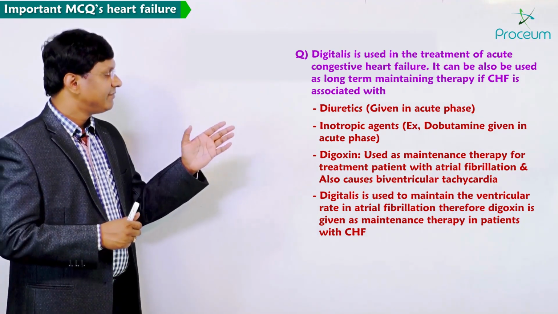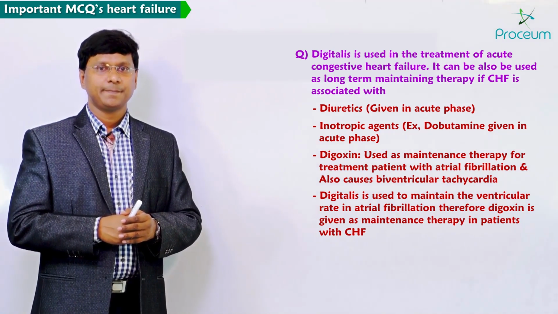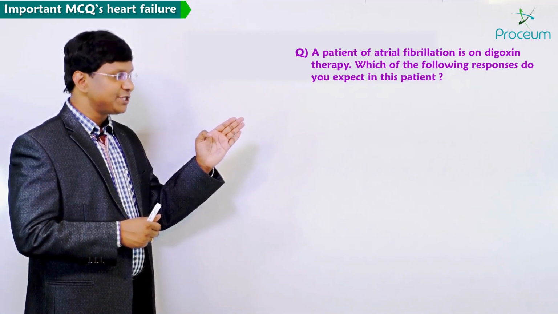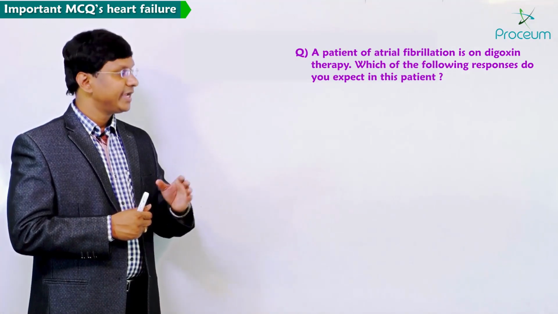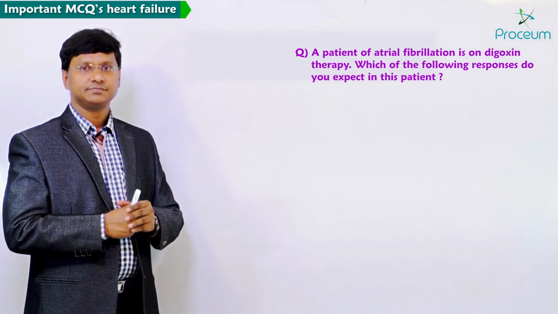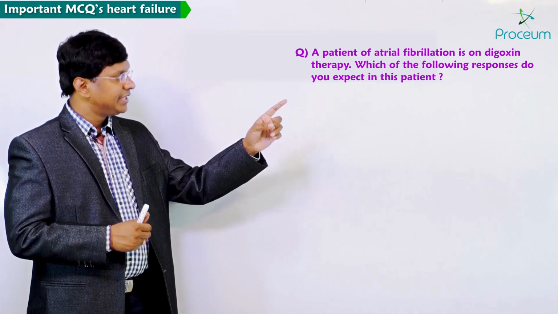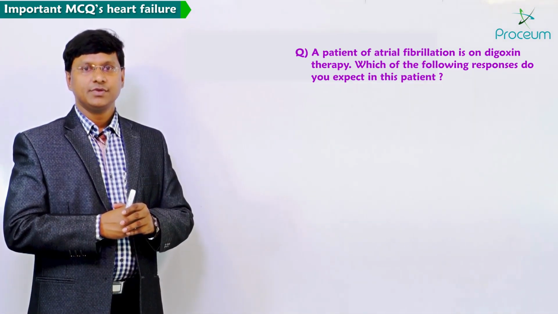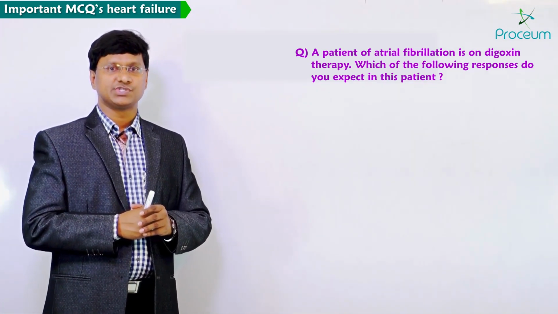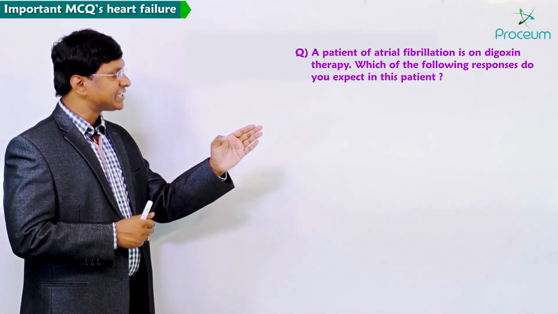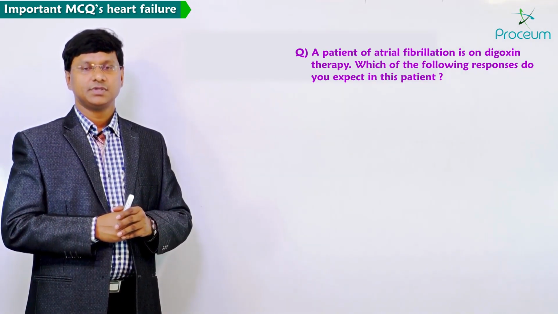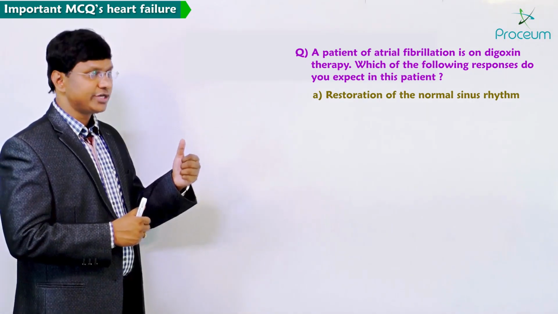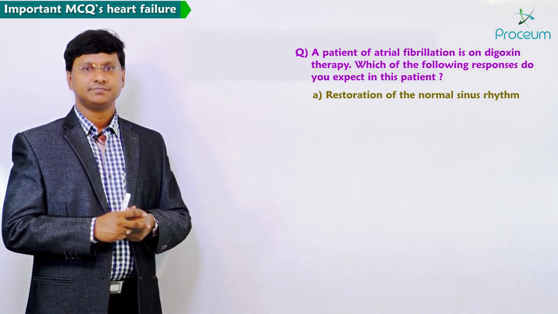Now, the next MCQ: a patient of atrial fibrillation is on digoxin therapy. Which of the following responses do you expect in this patient? Number 1, restoration of the normal sinus rhythm.